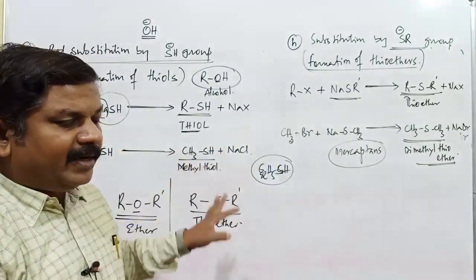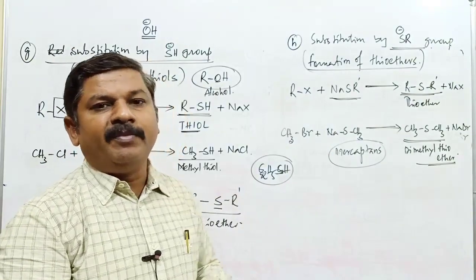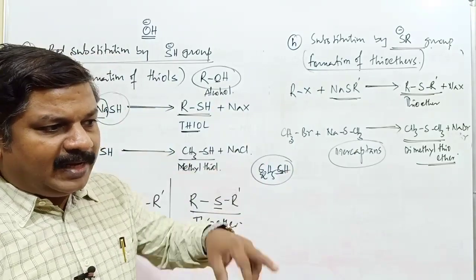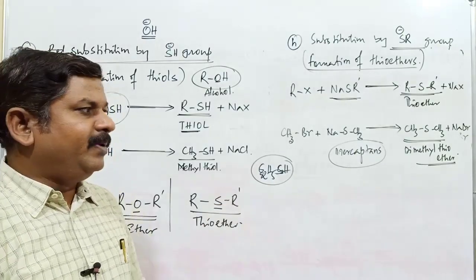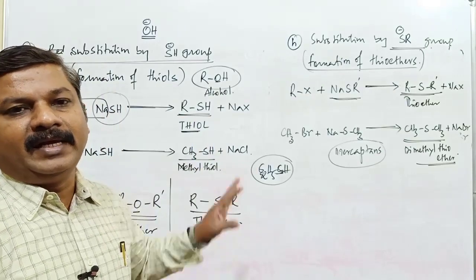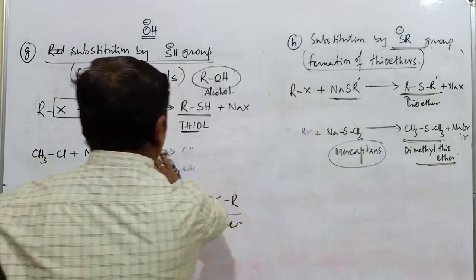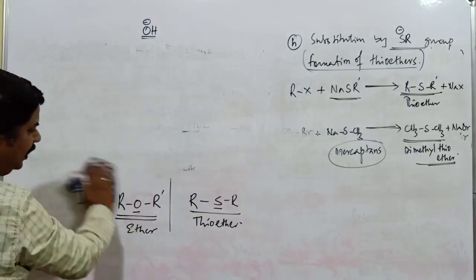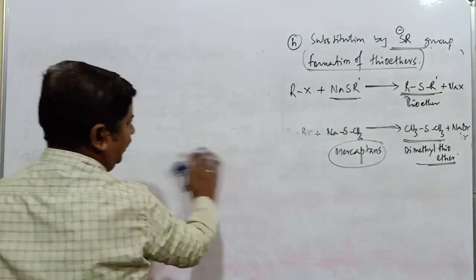If I start directly with SN1 and SN2 mechanisms, in the SN1 mechanism we will come across the formation of a racemic mixture, retention, inversion, and many different concepts, optically active and optically inactive. In order to understand the clear picture of SN1 and SN2 mechanisms, it is mandatory to know about optical isomerism in haloalkanes. So now I will start with optical isomerism in organic compounds. I will go with haloalkanes as well as some other important compounds which exhibit optical activity.